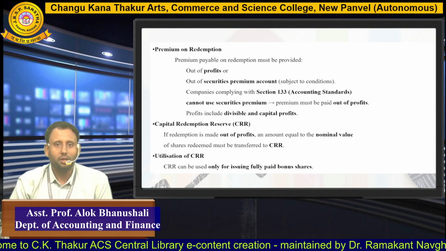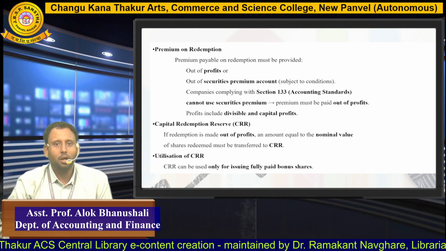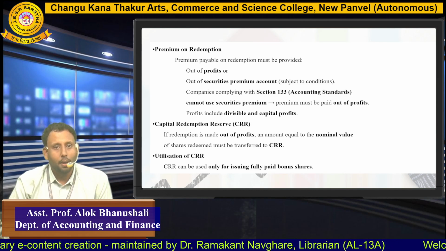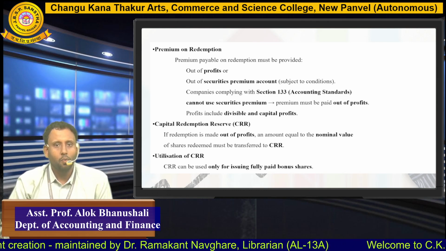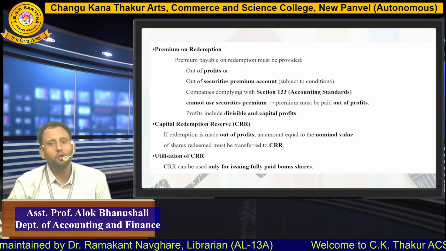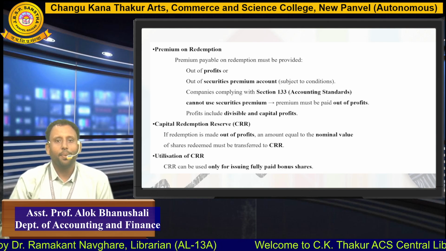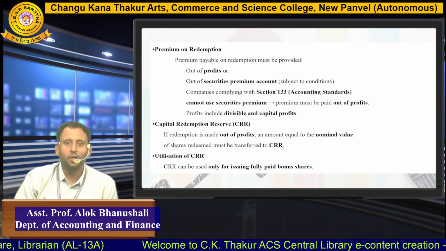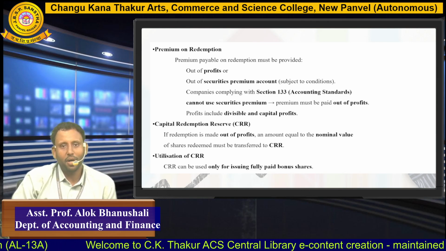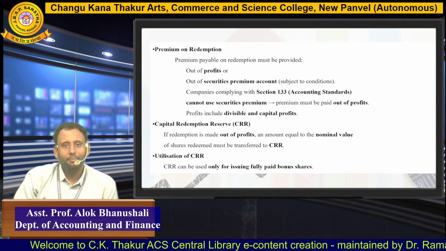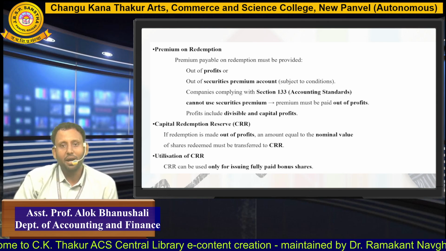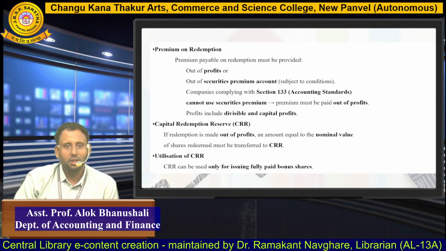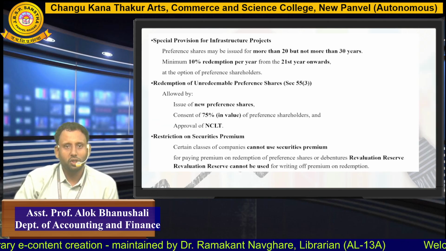Next is capital redemption reserve. It means when the redemption of preference shares is done through profits, the nominal value of shares redeemed out of profit should be transferred to the CRR account. It means when the company redeems the preference shares through profits, that much amount of profit is transferred to a separate reserve account called capital redemption reserve, and that can be used only for issuing fully paid bonus shares. No other purpose can be fulfilled by these reserves. You have to use this CRR only for issuing fully paid bonus shares.